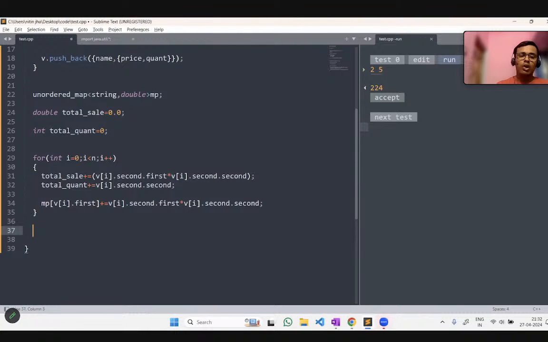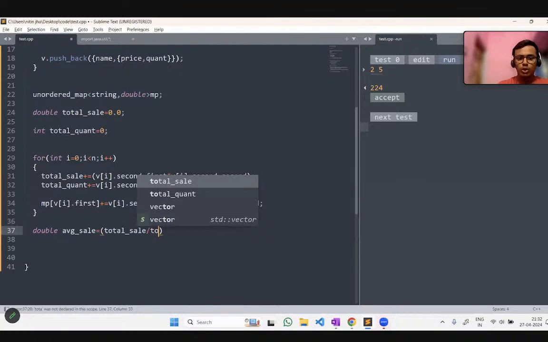Now after all the input is taken, total sale will be done, but we need to get the average sale also. The formula says average sale is total sale divided by total quantity.